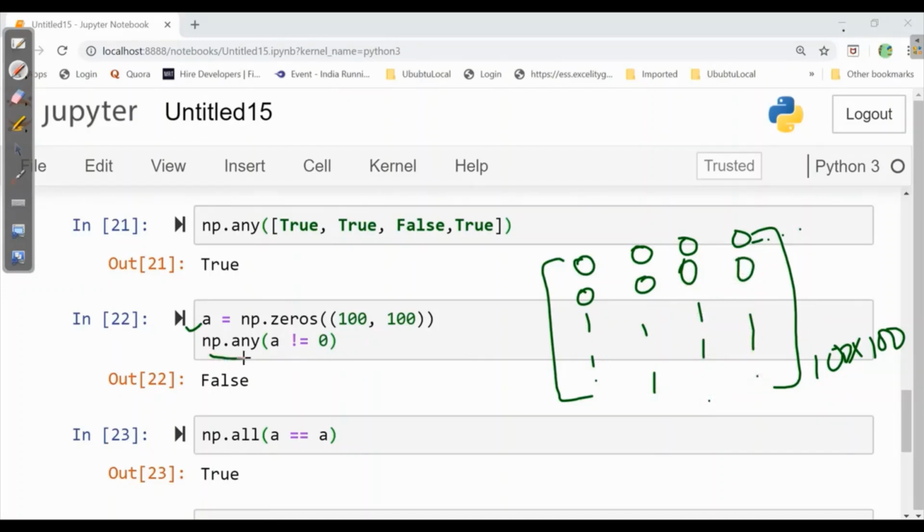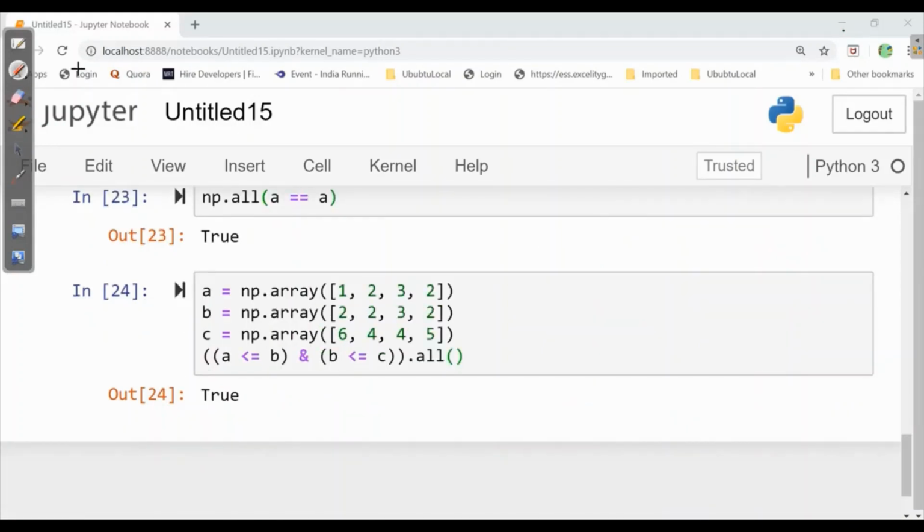If any of its numbers here, a, is not equal to 0 - all values here are 0. So not equal to 0 can't be possible. That's why it will give false. Now here it is asking np.all a is equal to a. a is 0 over here. That means every a is 0. So a is equal to a. Yes. So it will return true.